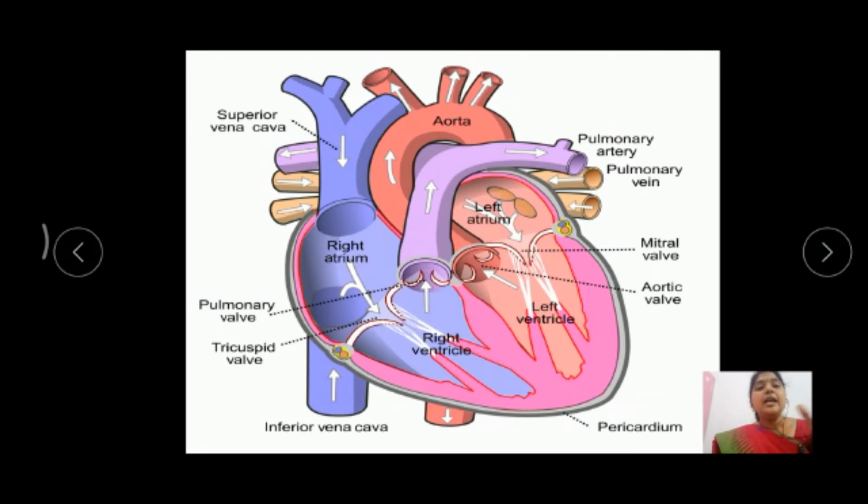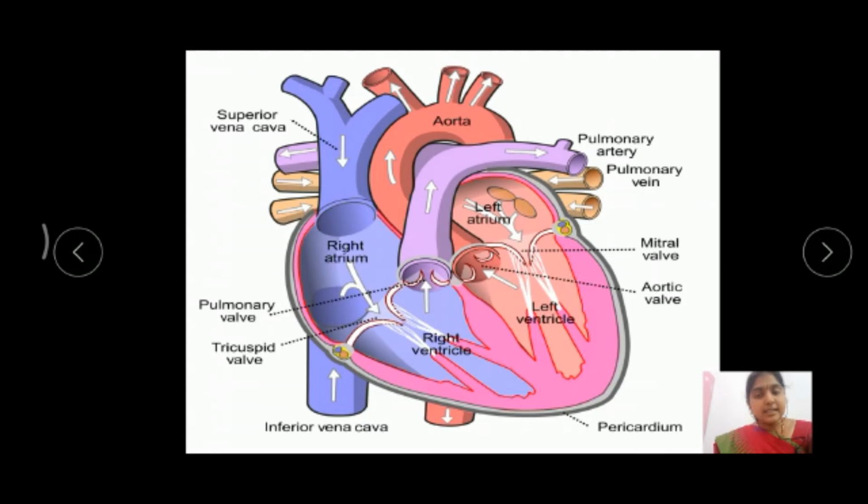Where the inferior vena cava opens into the right atrium, it is guarded by a valve called the Eustachian valve. And where the coronary sinus opens into the right atrium, it is also guarded by a valve called the Thebesian valve. And where the superior vena cava opens into the right atrium, no valves are present. It opens into the right atrium freely.